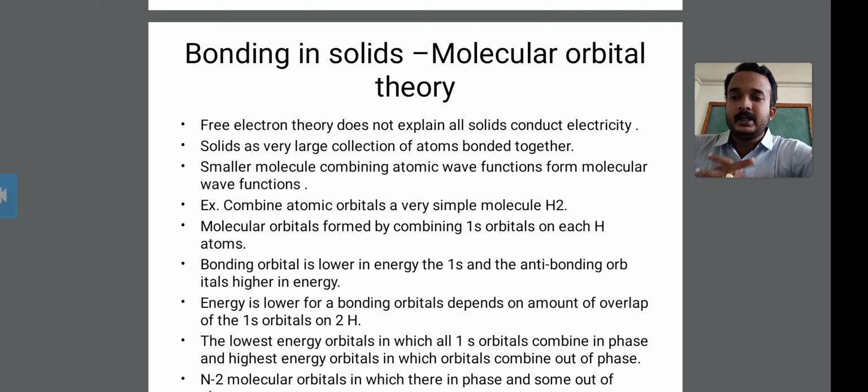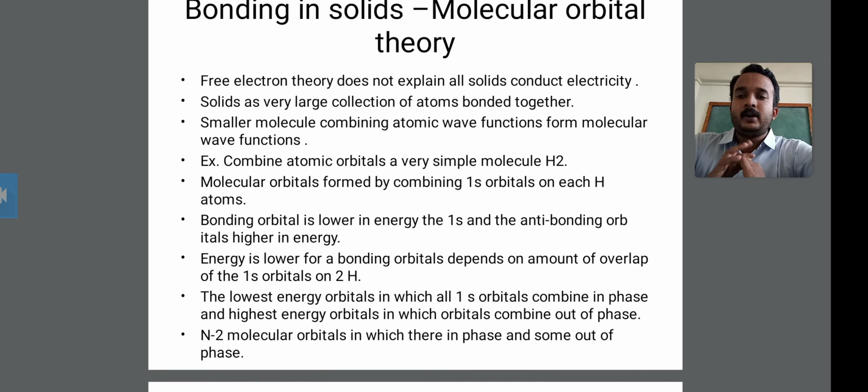Therefore, the energy is lower for the bonding orbital, and the 1s anti-bonding orbital has higher energy. The bonding orbital is lower and the anti-bonding orbital is higher in energy.